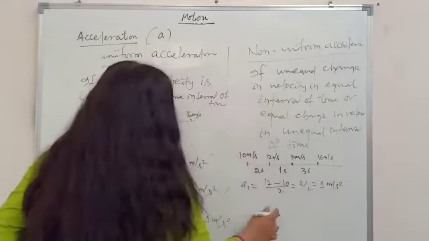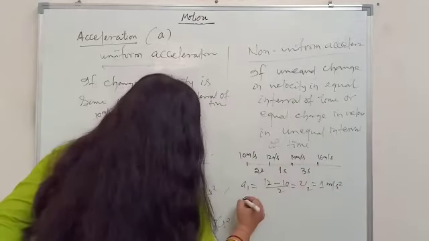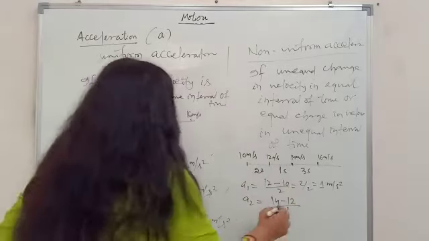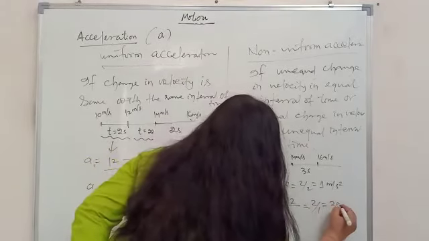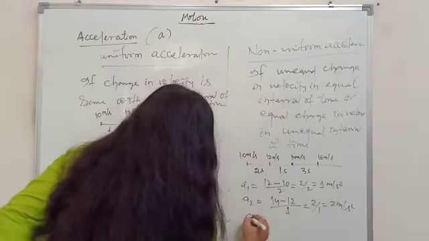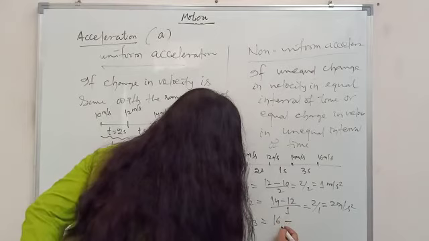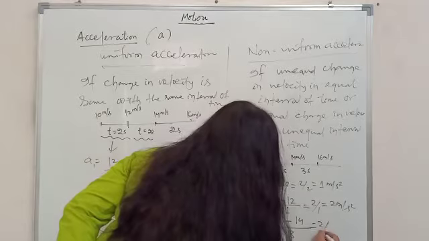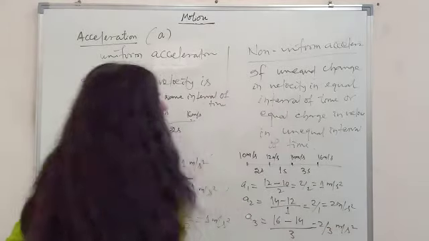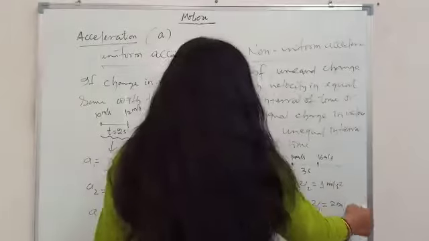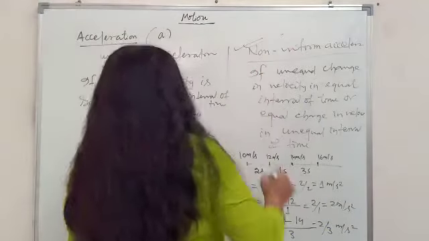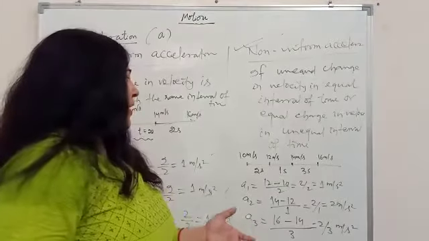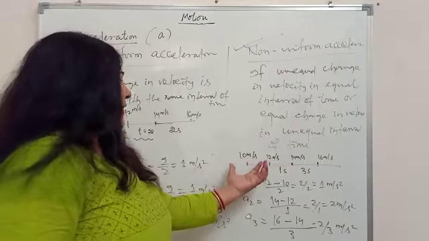In the second slot A2, if you are finding 14 minus 12 by the time gap of 1 second, this will be 2 by 1, which is 2 meter per second square. And the third slot A3, if you are finding, the final velocity is 16, initial is 14, and the time gap is 3, so this is 2 by 3 meter per second square. Now you can see all three values are coming out different. And that is nothing but we can say the acceleration is not constant, or not uniform, but non-uniform.